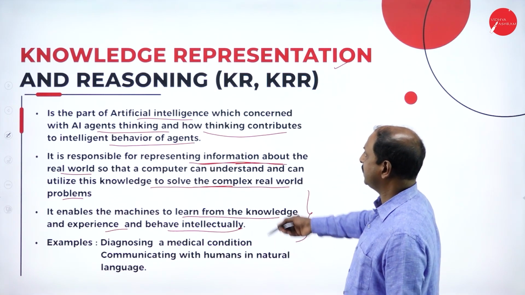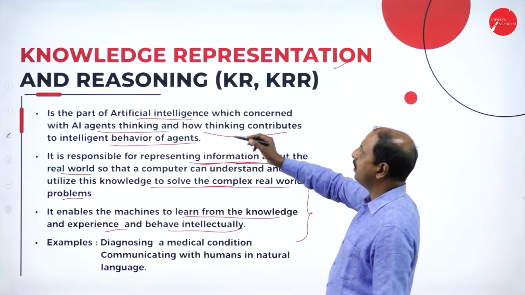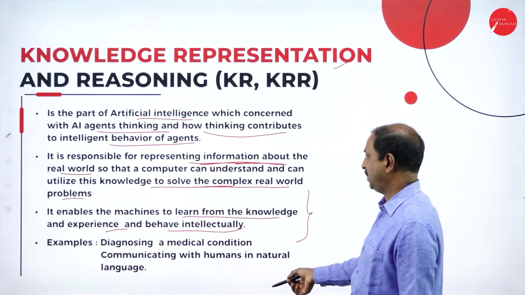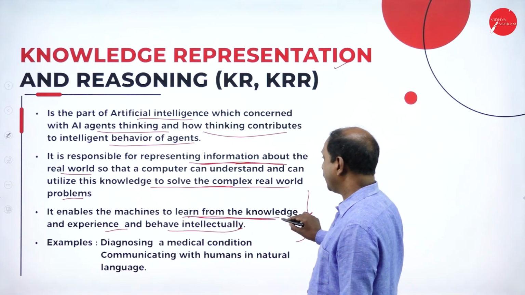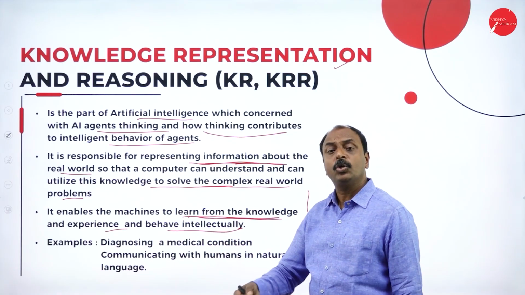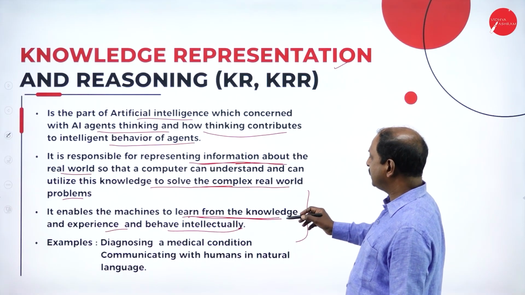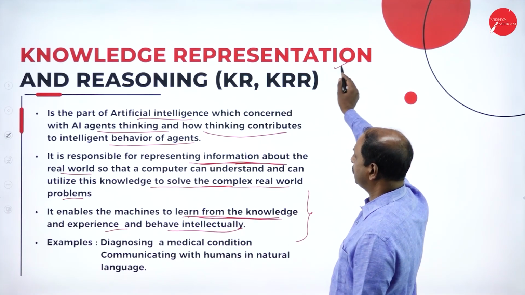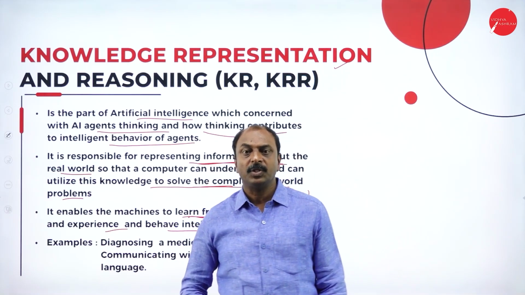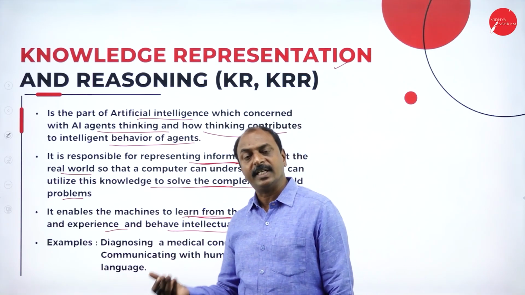Through representing the knowledge with the help of reasoning or logical thinking, you have to enable a machine to learn from the knowledge base and experience, and it has to behave intellectually, the way we human beings behave. So that is the main concept of an AI system. That is the main aim of knowledge representation, means representation of knowledge in the computer system, so that the computer system or any device, any machine, behaves intellectually.